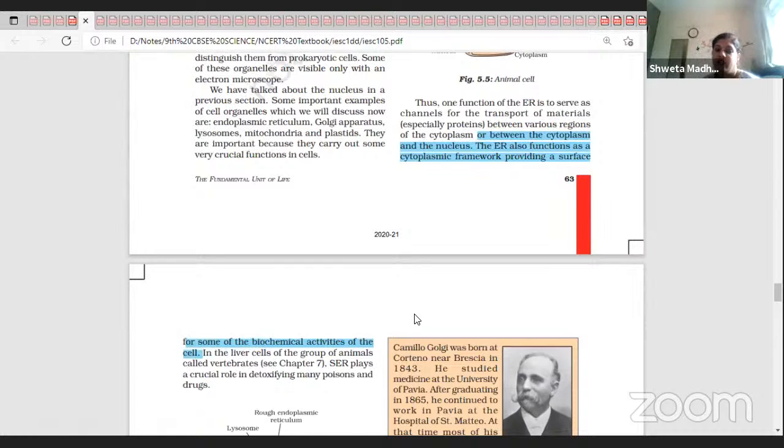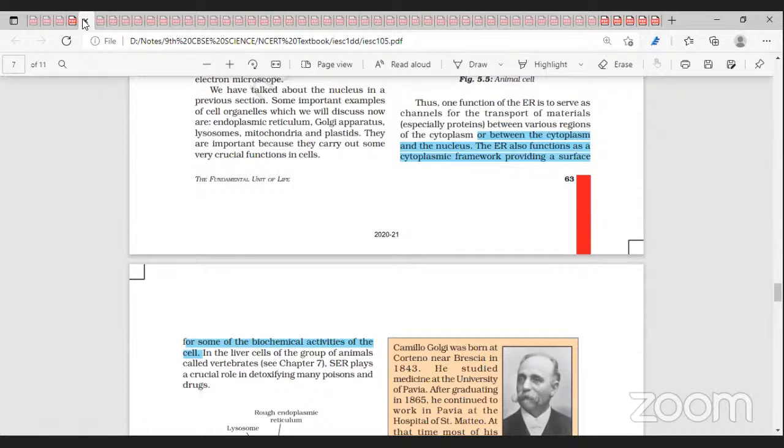Some of the biochemical activities, not all of them. Most of the biochemical activities take place in the cytoplasm, and some of them take place on the ER. Understood? So ma'am, D is not wrong. D is right.